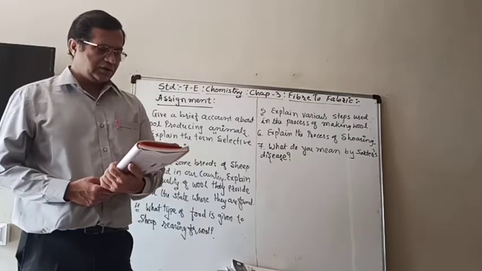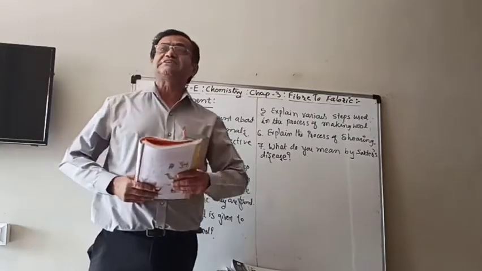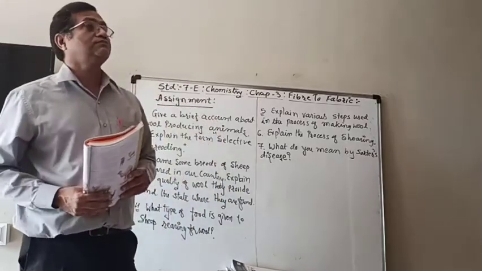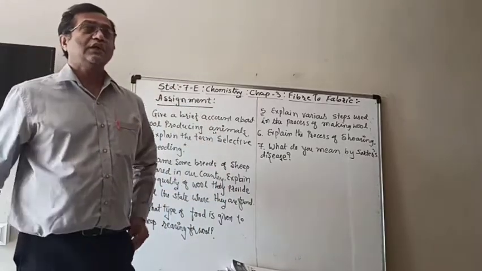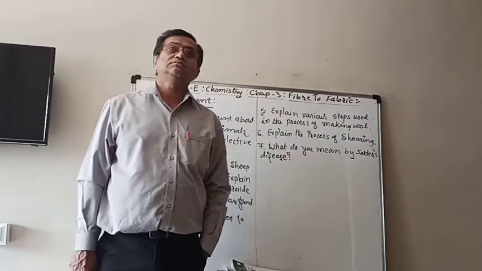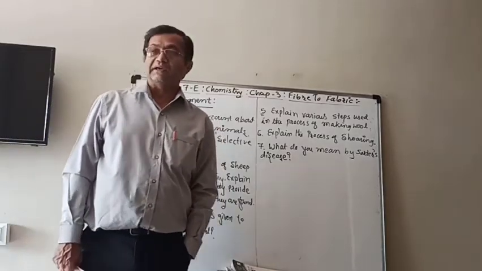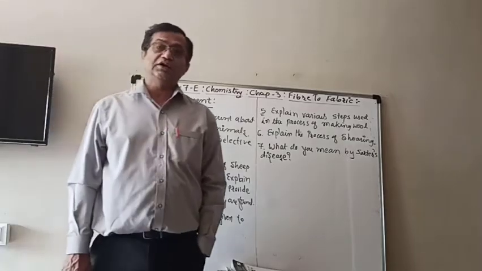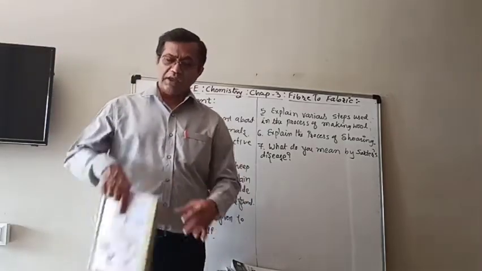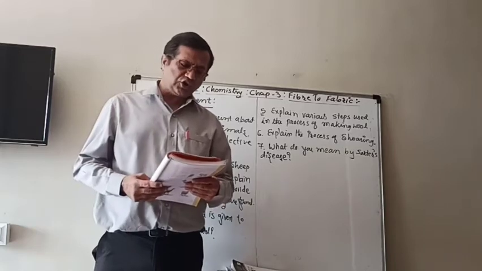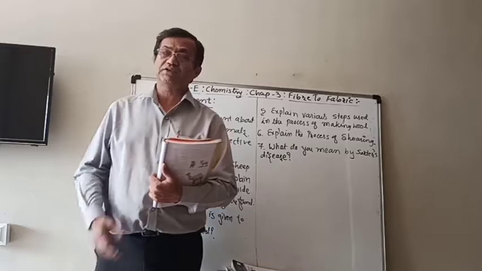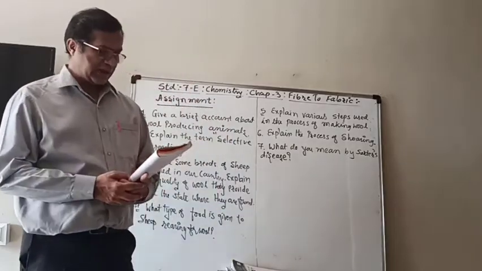We know that in Standard 6th, you learned about some fibers that we obtain from plants, like the cotton fibers and the jute. Now, we also know that some of the fibers are obtained from animals also.